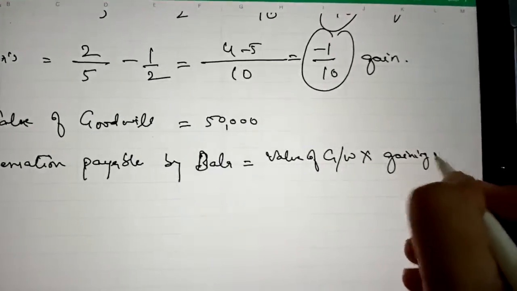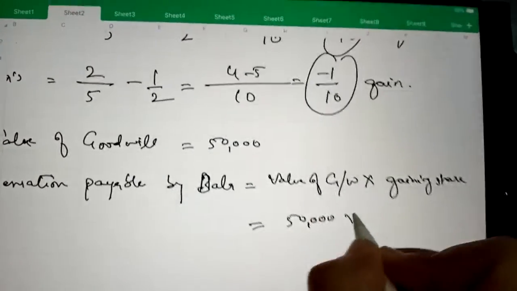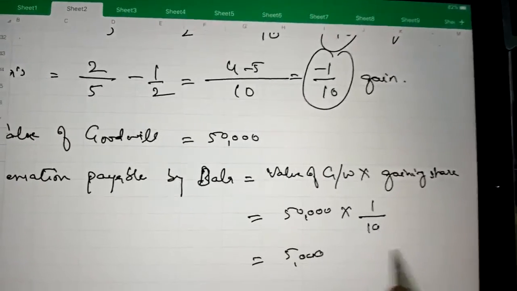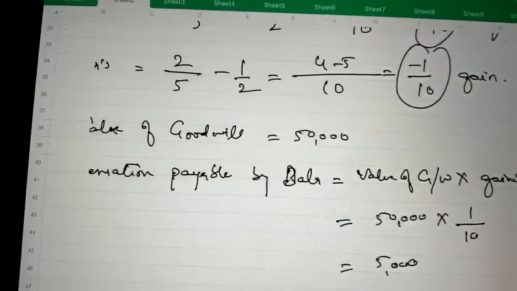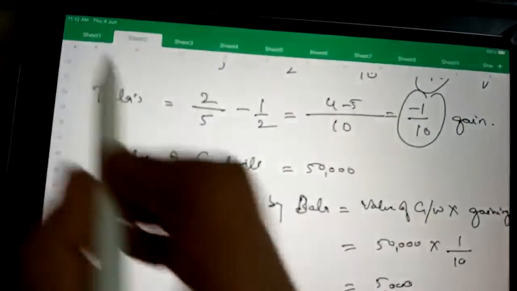So value of goodwill is 50,000 and his gaining share is 1/10. It is equal to rupees 5,000. So the gaining partner's capital account will be debited. Bala's capital account will be debited here. It is the first case.